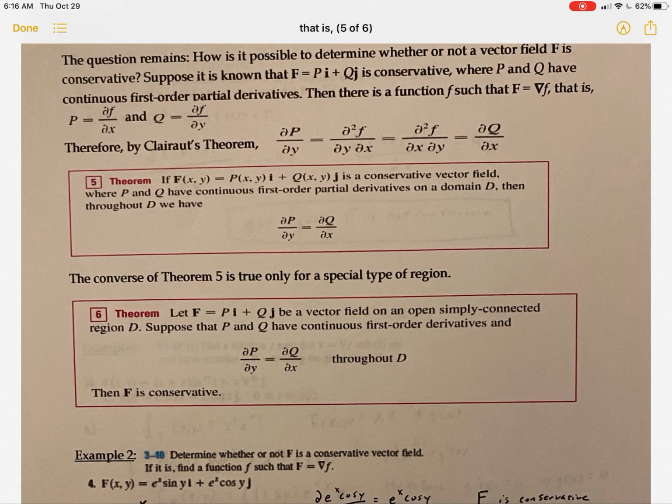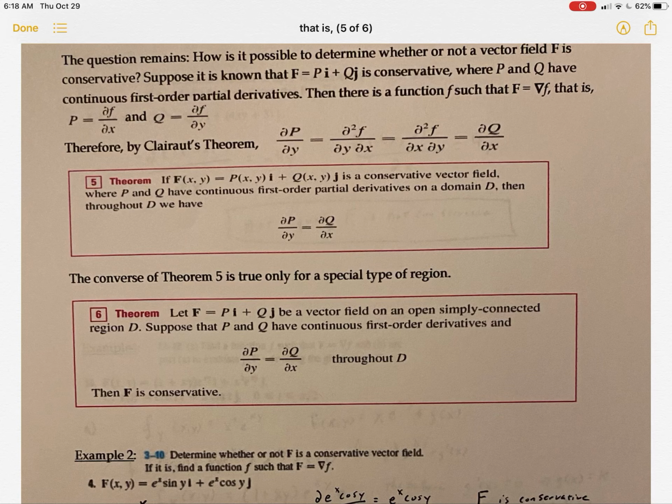There's a question that remains. How is it possible to determine whether or not a vector field F is conservative? Well, suppose it is known that our vector field Pi plus Qj is conservative, wherein P and Q have continuous first order partial derivatives, and there is a function F such that the vector field F is equal to the gradient of F, so it's conservative.